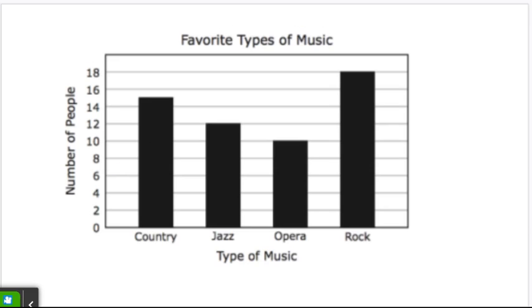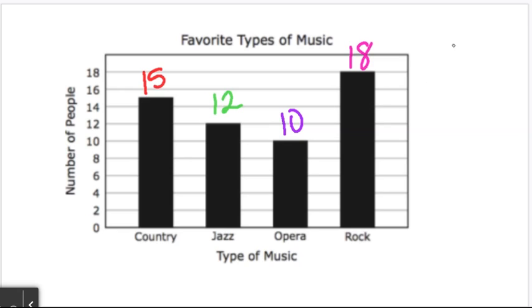So the first one says that we have country music. So how many country music do we see? We see 15. Let's look at jazz. How many jazz? 12 people like jazz. What about opera? We can see 10 people like opera. And rock is 18.